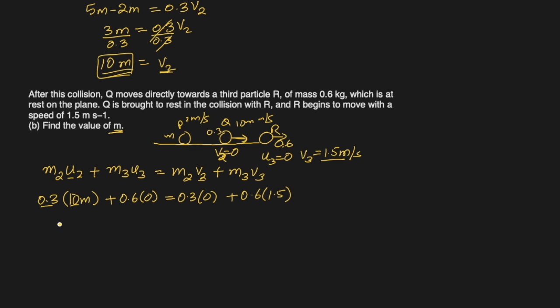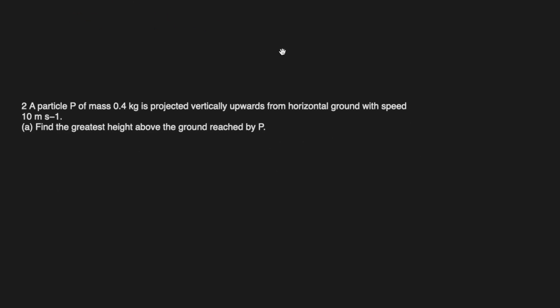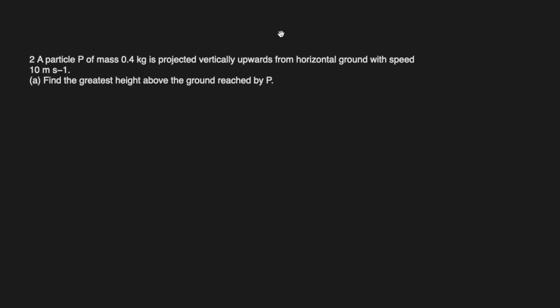So 10 times 0.3 will be 3m, equal to, this is 0, this is 0, so equal to 0.6 times 1.5 will be 0.9, and m will be 0.9 divided by 3, 0.3 kilogram. This was the mass of the particle P. And I hope we have finished question number 1. Let's go to question number 2.